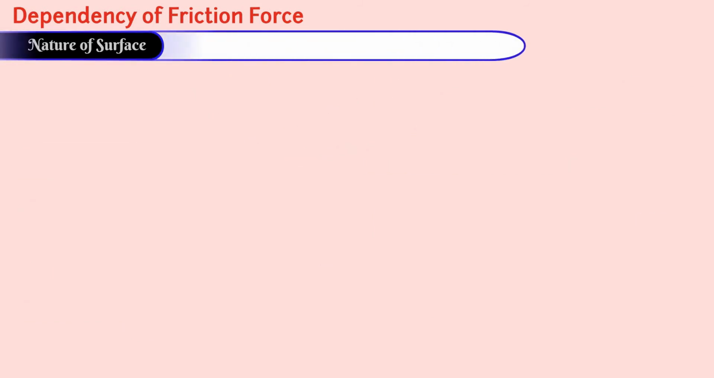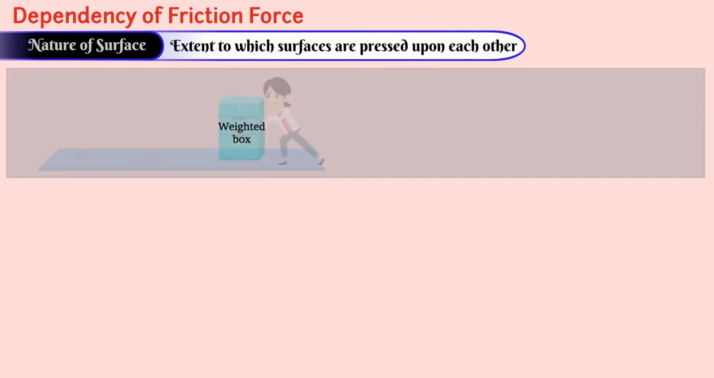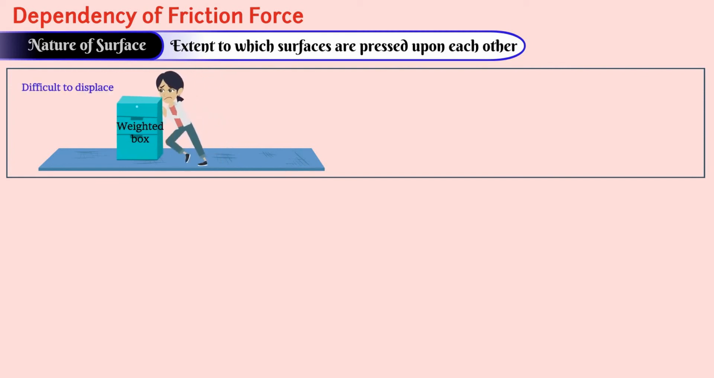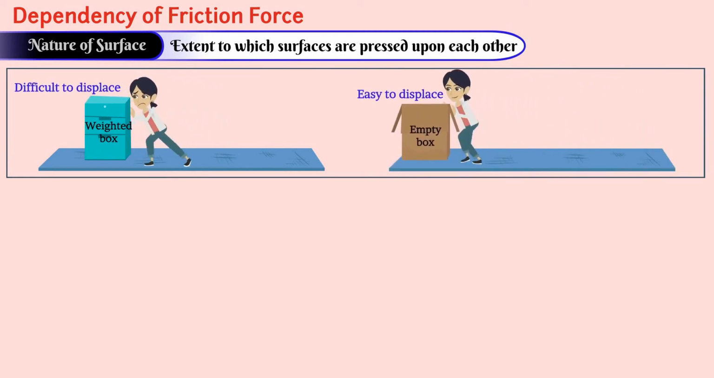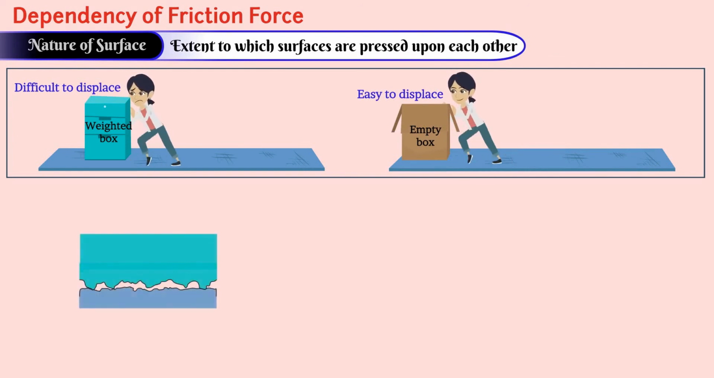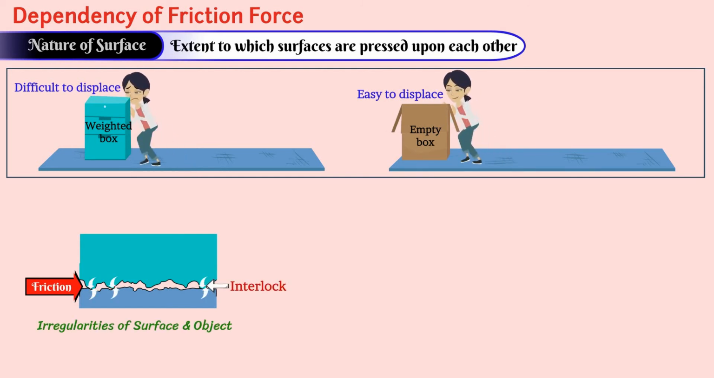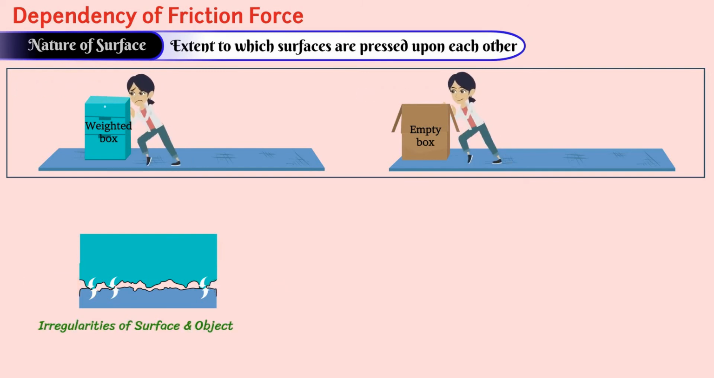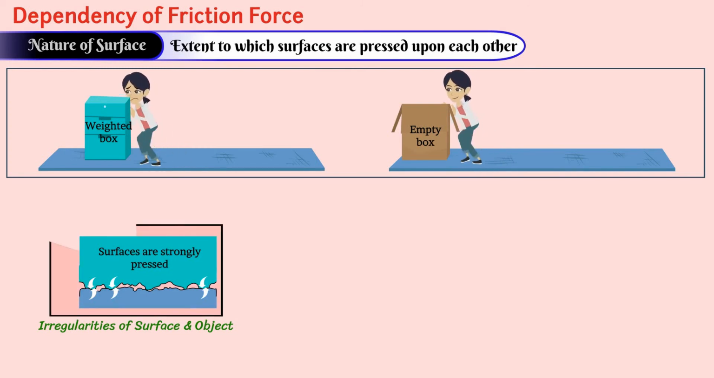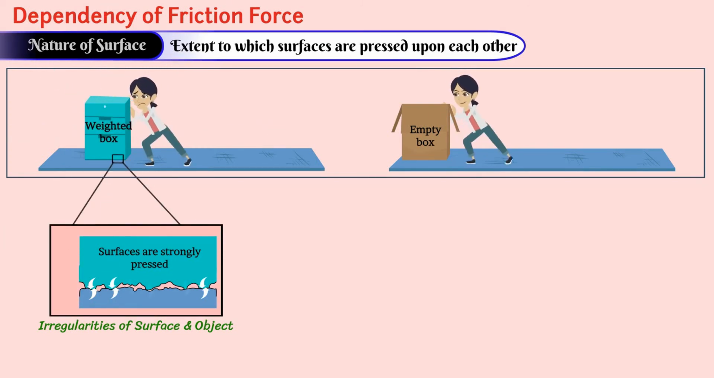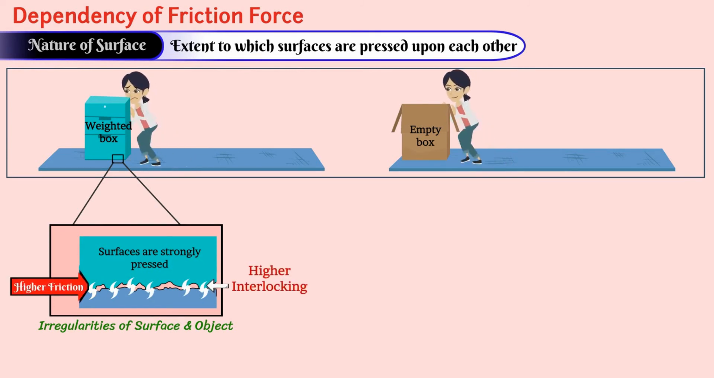The second dependency is the extent to which surfaces are pressed upon each other. Displacing a weighted object is difficult as compared to an empty object, isn't it? Recently, you have learned that friction is caused due to interlocking of irregularities in the two surfaces. If the surfaces are strongly pressed over each other, like in the case of a loaded box, the extent of interlocking should be higher and thus friction has to be higher.